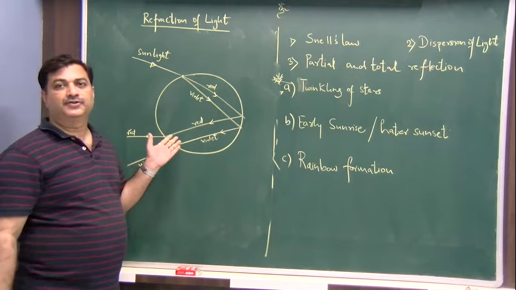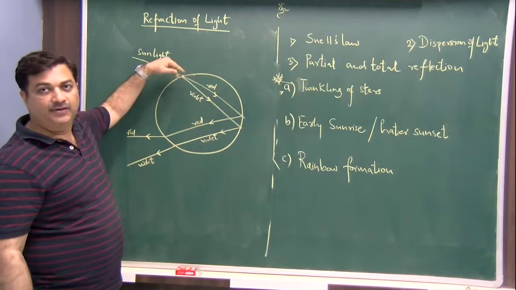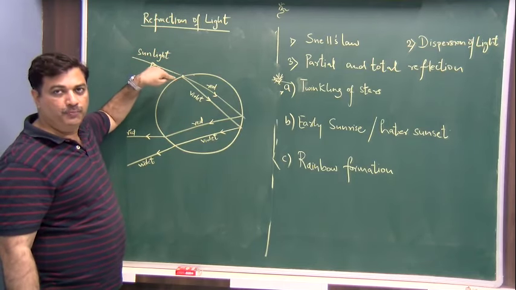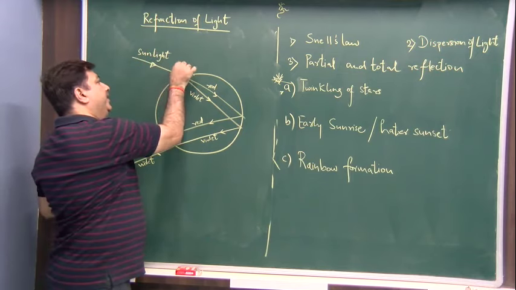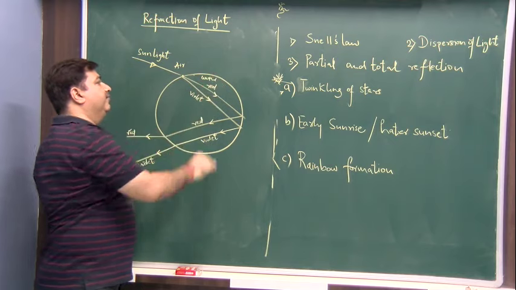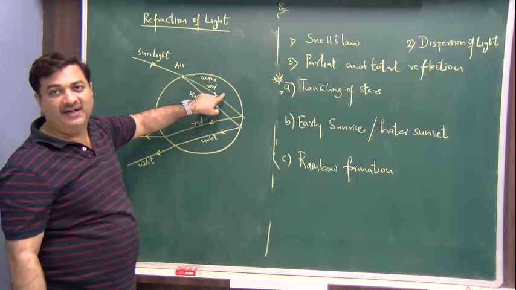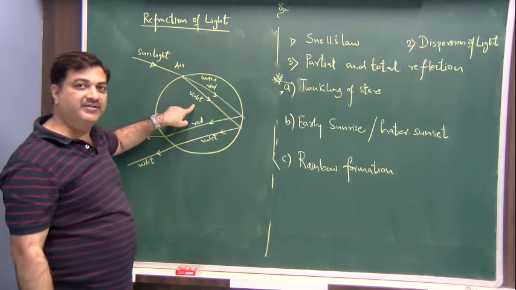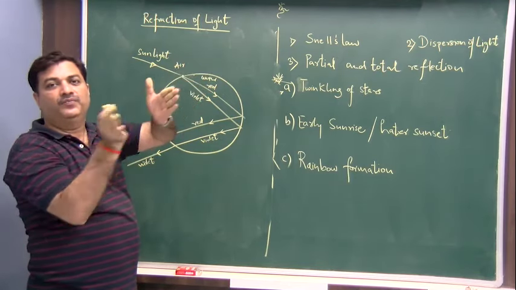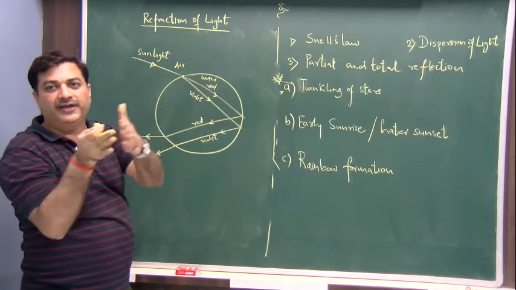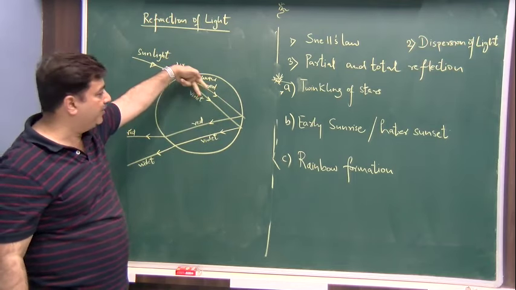Supposing we take this as a drop of rainwater. There is sunlight, which is white light, which is incident on the droplet of rain, and once it crosses from the air to water, meaning it is traveling from a rarer medium to a denser medium, it will bend. So for example, the red light will bend lesser, violet bends the most. So we are taking the two extremes, the one which is the least bending and one which is the highest bending. So every other ray is going to be in between them. So you have got indigo, blue, green in between this patch.